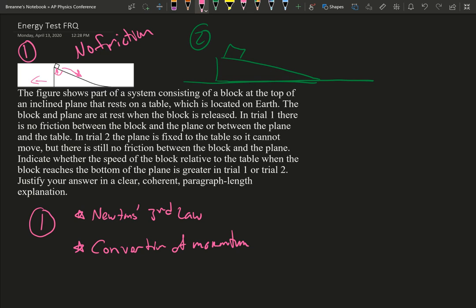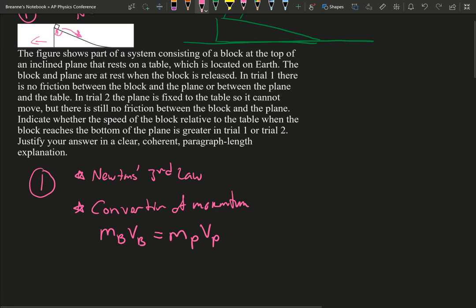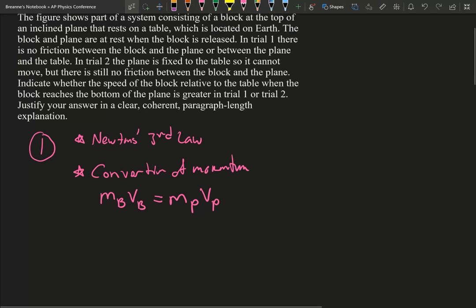Both objects have mass, and both objects have a velocity now. So basically, we have to think that the mass of the block times the velocity of the block has to equal the mass of the plane times the velocity of the plane. So both of those have to play into consideration.